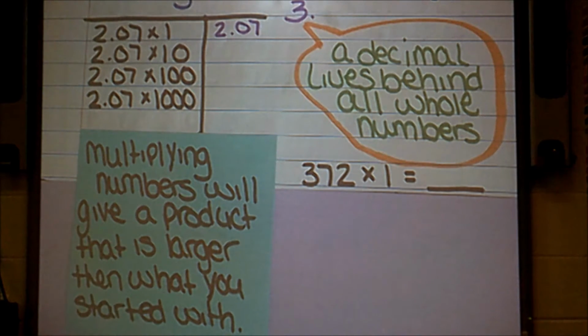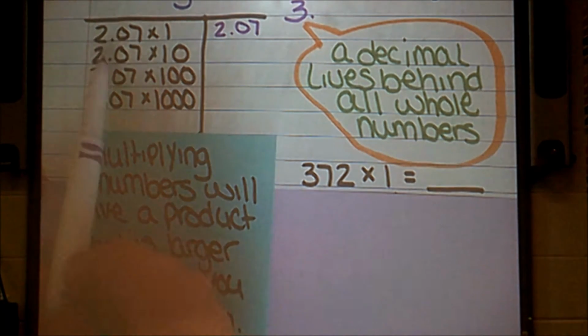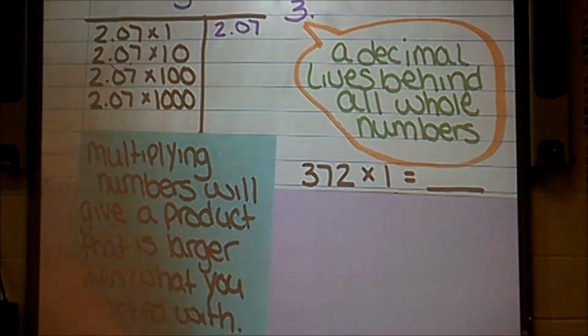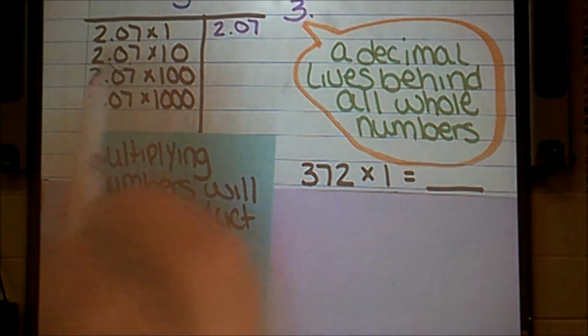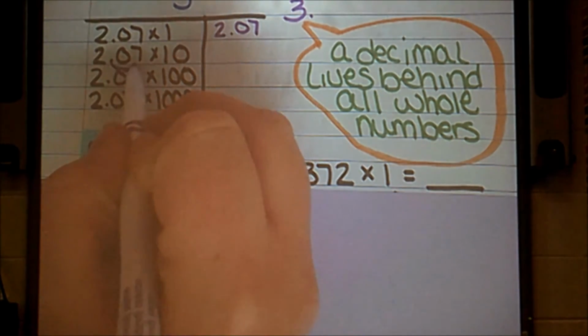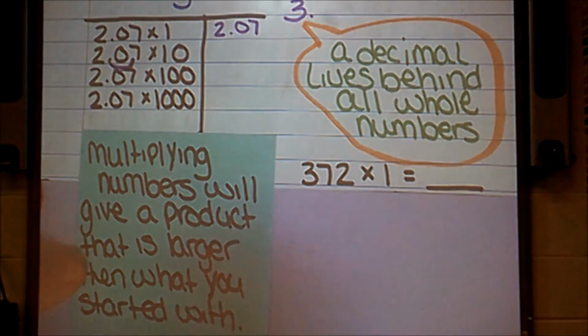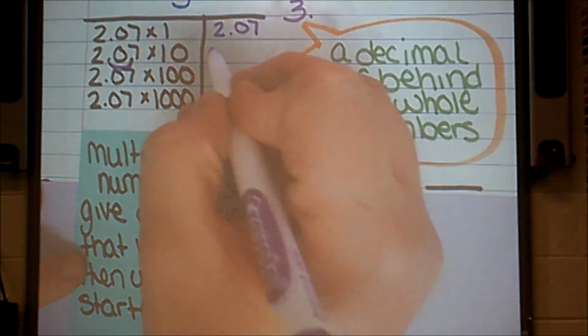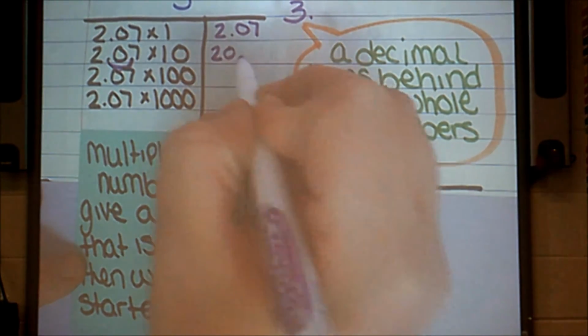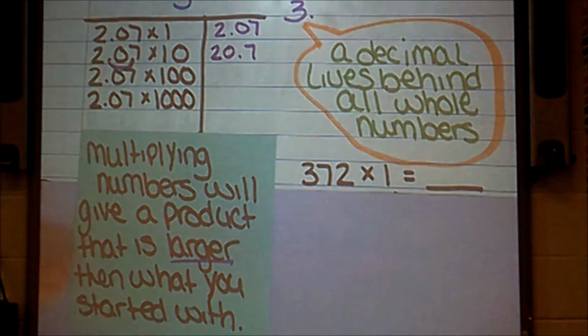So I can do the problem out and solve it using the standard algorithm. Or I can just know that if I bump my decimal one place value to the right to give me a larger number, that will be my new product, 20 7/10.